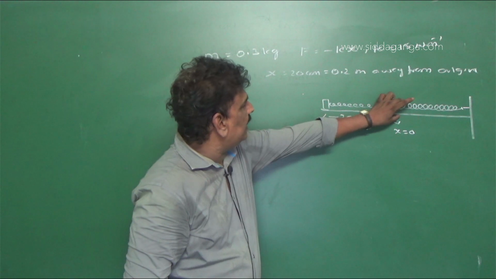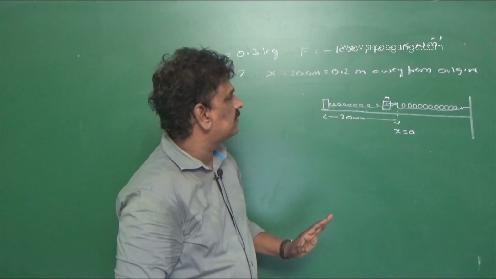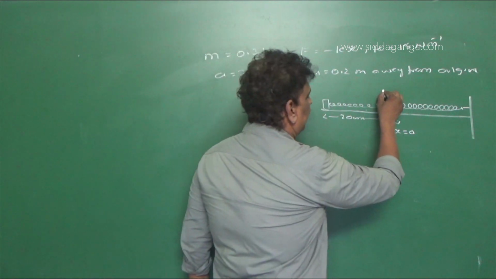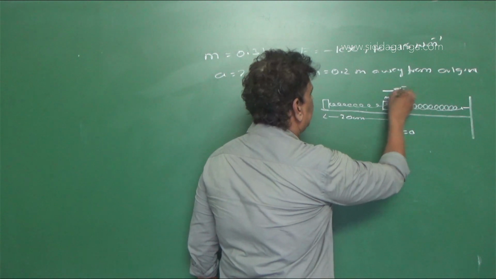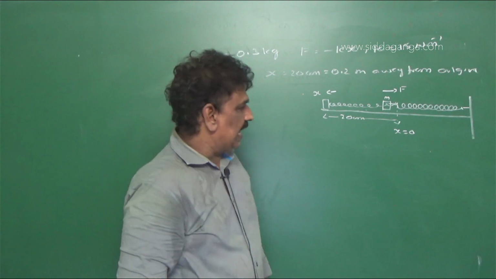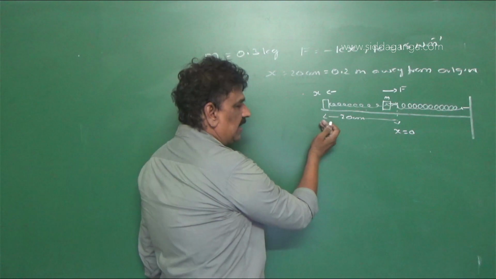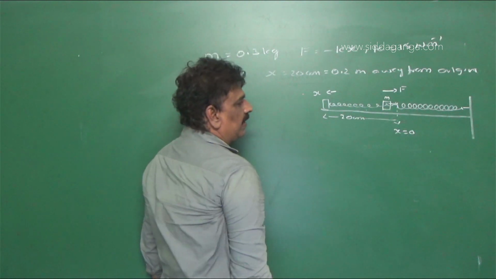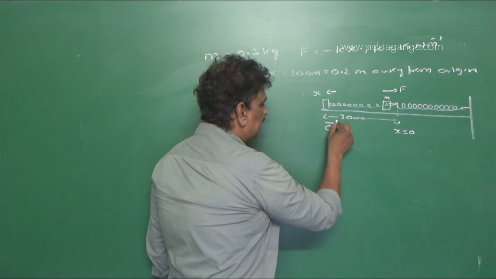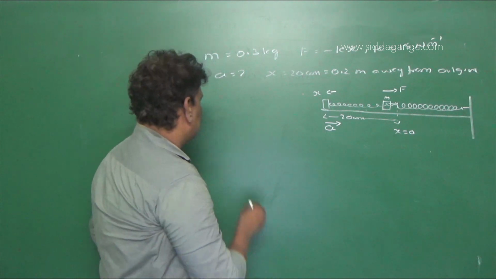Now the spring exerts a force F is equal to minus kx. The negative sign indicates that the displacement and the force are in opposite directions. Now when it is released, it starts moving towards the origin or towards the spring with an acceleration a. We need to find that acceleration.